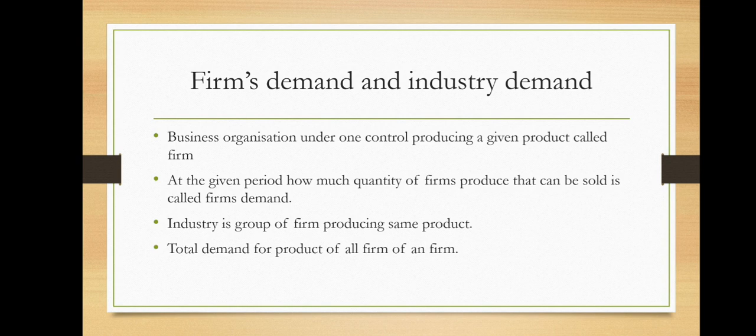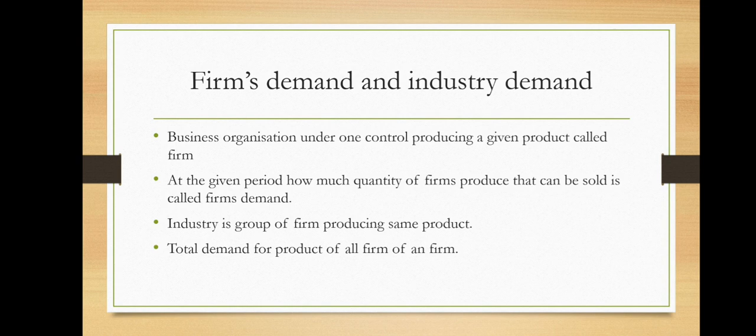Okay, and when you are considering the bath soap, the demand of all the bath soap, not only the Vivel but there are a number of substitutes, then it is called industry demand. What is the meaning of industry? Industry means the group of firms producing the same product. Those who are producing soap are called the soap industry. Those who are producing hair oil are the hair oil industry. Automobile industries. Means when they are producing the same product, then it is called industrial demand.